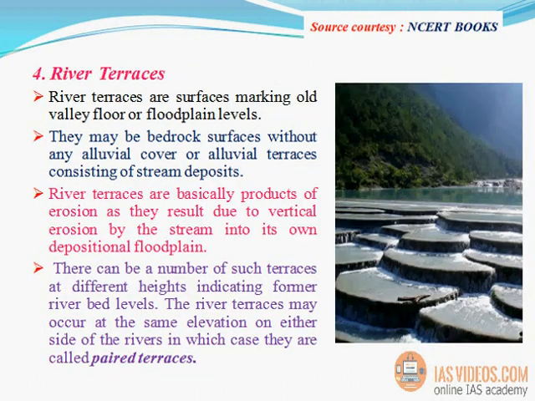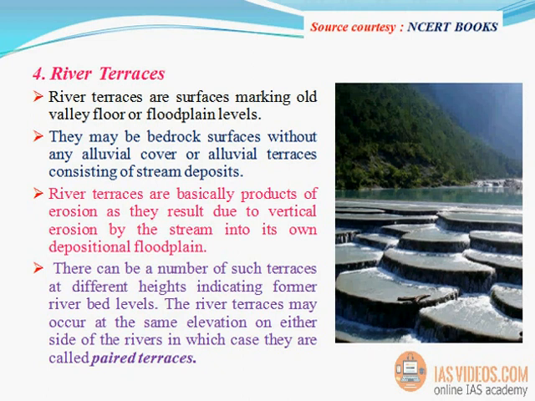4. River terraces. River terraces are surfaces marking old valley floor or floodplain levels. They may be bedrock surfaces without any alluvial cover or alluvial terraces consisting of stream deposits. River terraces are basically products of erosion as they result due to vertical erosion by the stream into its own depositional floodplain. There can be a number of such terraces at different heights indicating former riverbed levels.